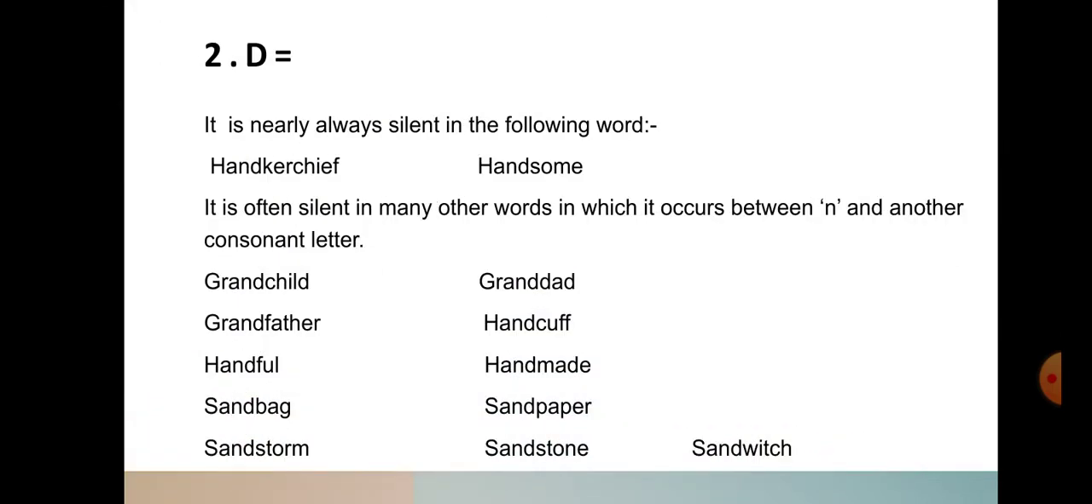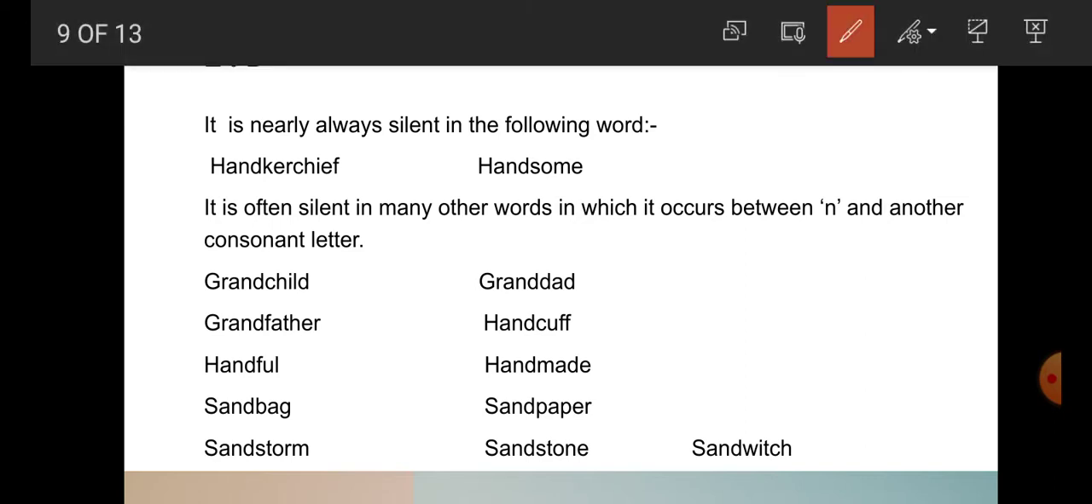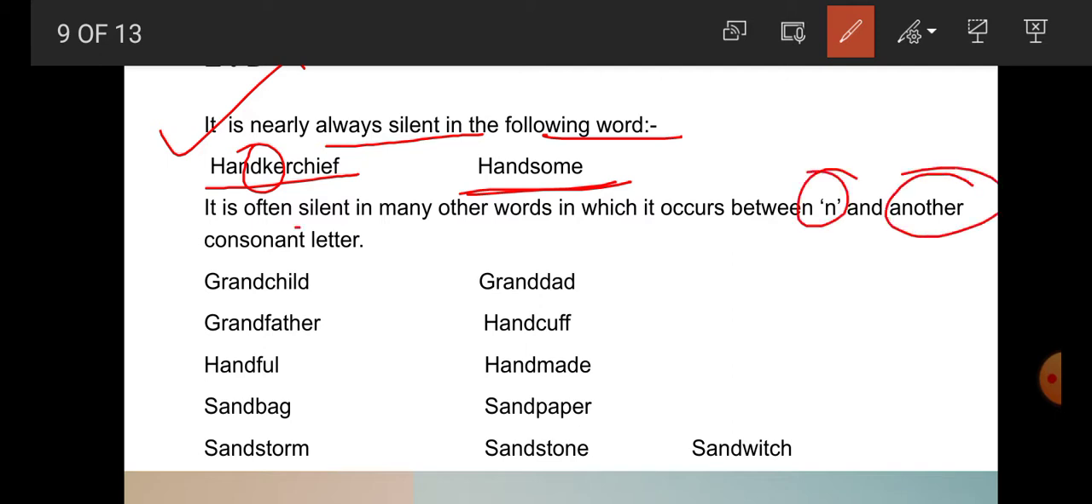Now students, the second consonant we are going to read is D. Because C is pronounced in different ways, we will read C later. But first of all, we are going to read where D is silent. It is nearly always silent in the following words. First word is handkerchief. Here D is silent. Handsome. Now, it is often silent in many other words which occur between N and another consonant letter.